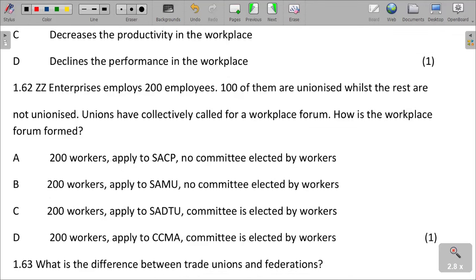ZZ Enterprise employs 200 employees, 100 of them are unionized, whilst the rest are not. Unions collectively call for a workplace forum. How is the workplace forum formed?